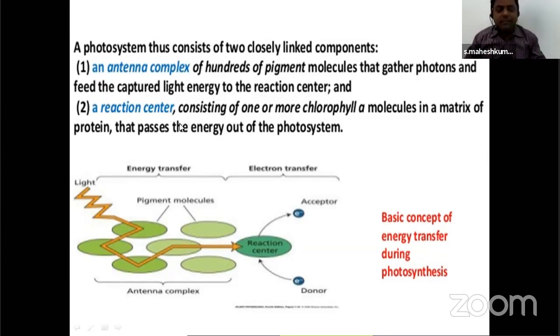And the reaction center, what is present in the reaction center? Only a chlorophyll A molecule is present, with proteins. From the antenna complex, electrons are given to the reaction center. From the reaction center, the energy passes to photosystems. Here, light falls on the accessory pigment, the electrons transfer to the main reaction center, and from that, they may go to the acceptor, the primary acceptor. Okay.